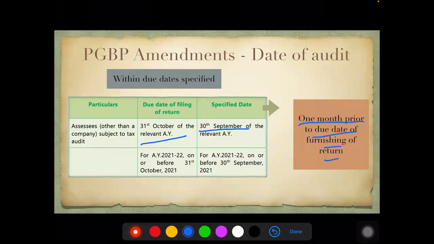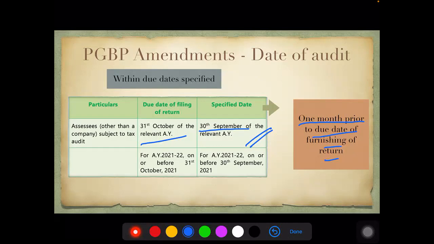So the audit report has to be furnished at the max by 30th of September, but the return can be filed by 31st October. This is what the section says. Practically what we do is we furnish the return and also file the audit report together.